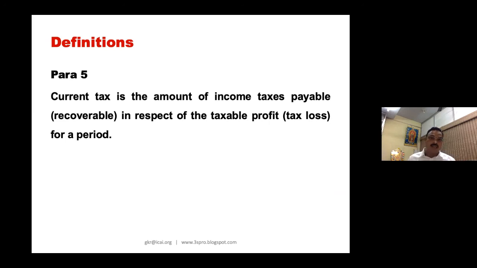Now you need to understand very important things: tax base, temporary differences, taxable temporary differences and deductible temporary differences, and effective tax rate. If you have a fair idea of all this, I am sure you can appreciate the entire subject much better.